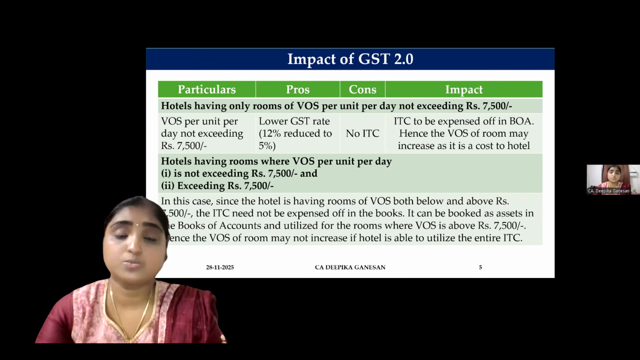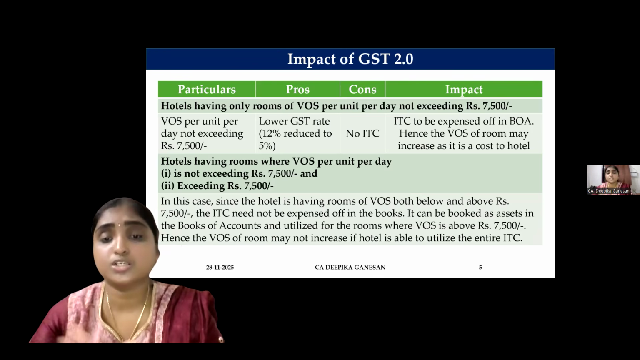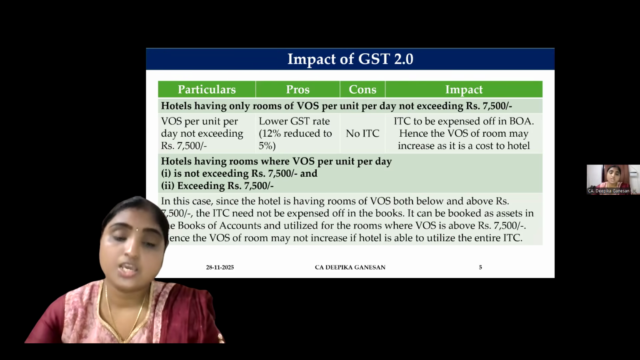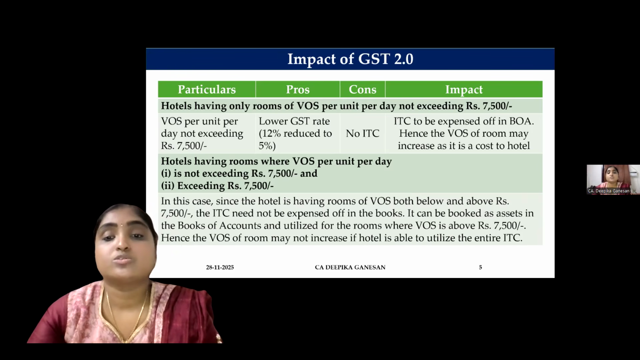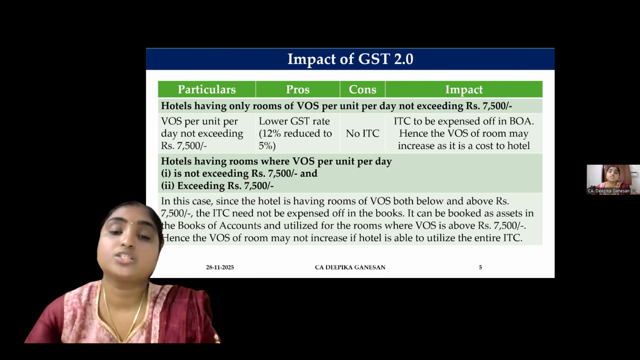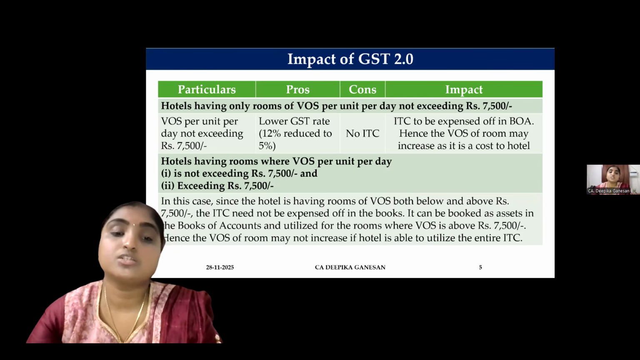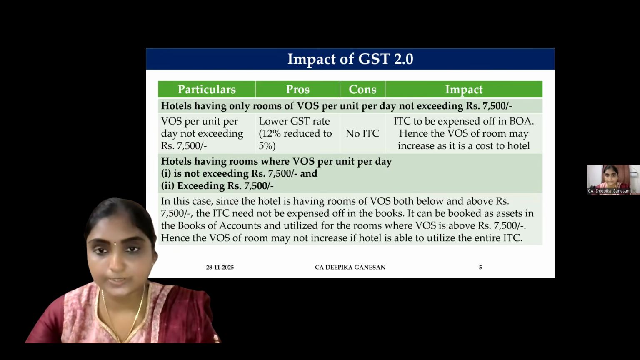No, there is no explicit condition, because for the rooms where the value of supply is exceeding 7,500, they are eligible to take ITC. So the entire ITC which they have, they can book it as an asset in the books of accounts, and they can avail it in the returns GSTR 3B. So that will get credited to the electronic credit ledger, and while utilizing, they can utilize only towards the rooms which have a value of supply exceeding 7,500. For not exceeding 7,500, there is no ITC.